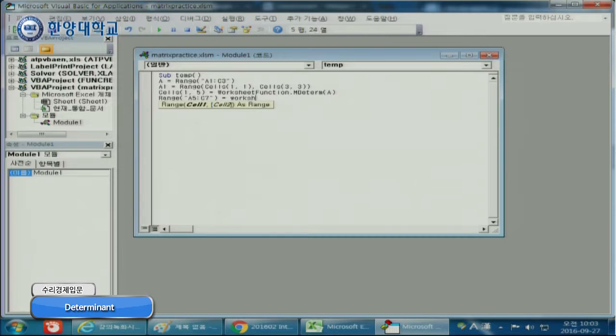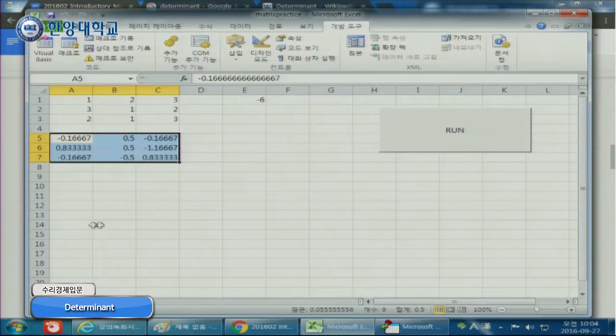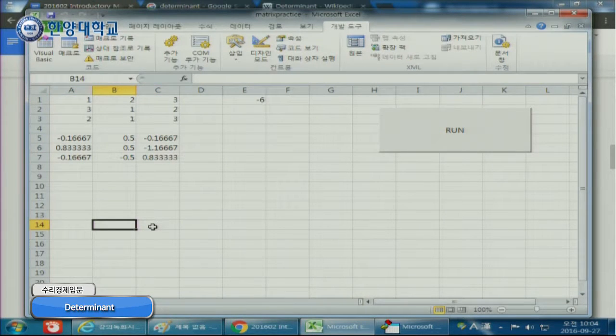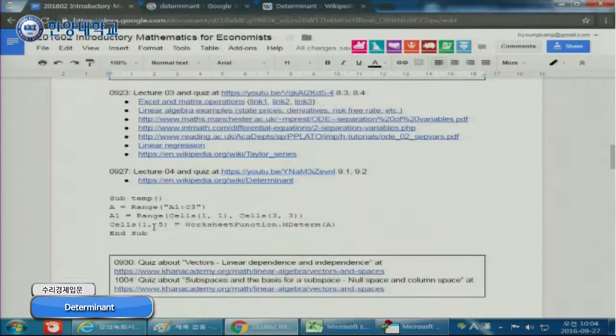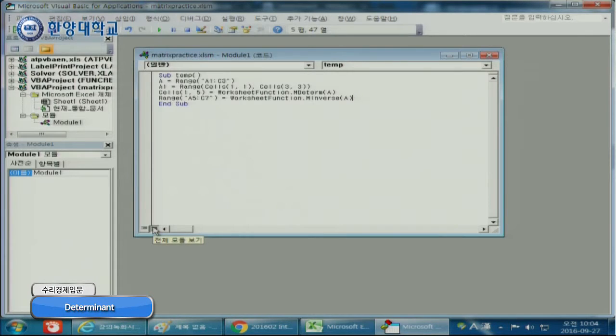So again, worksheet function MInverse and then A, right? And then if you run the program, done, right? It is usually straightforward.